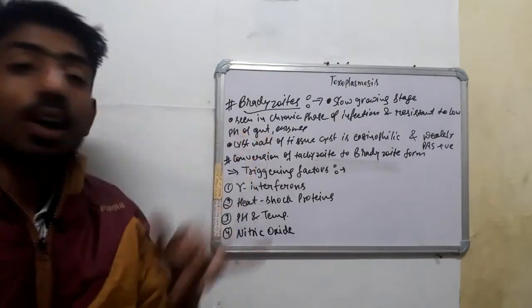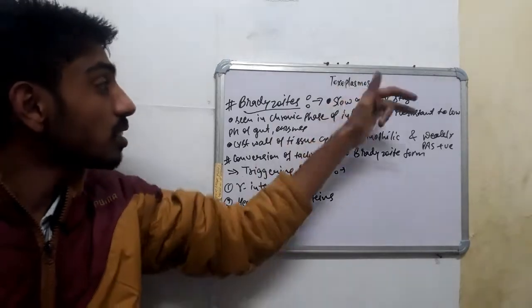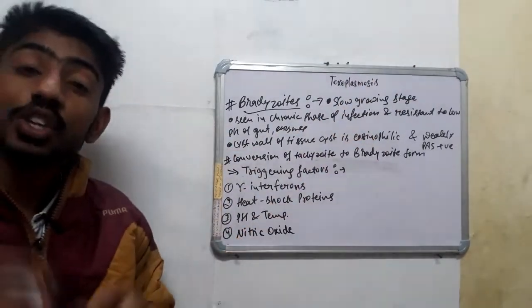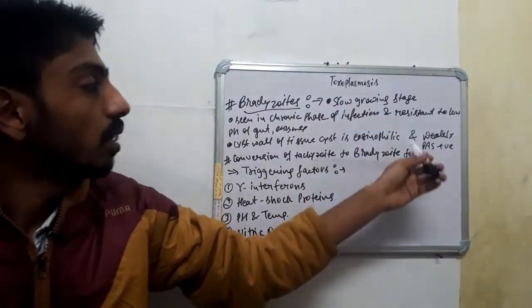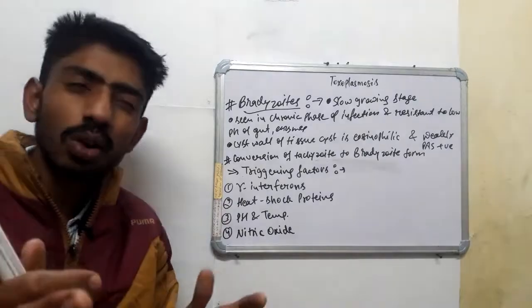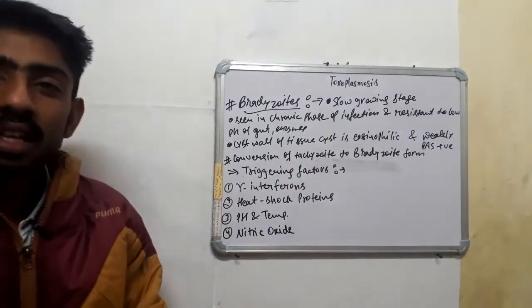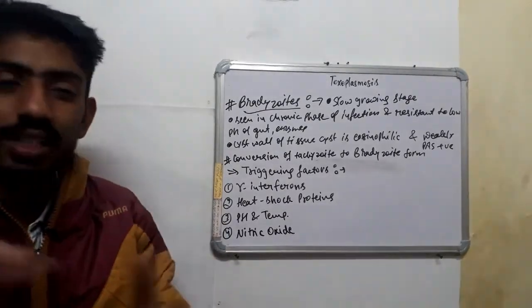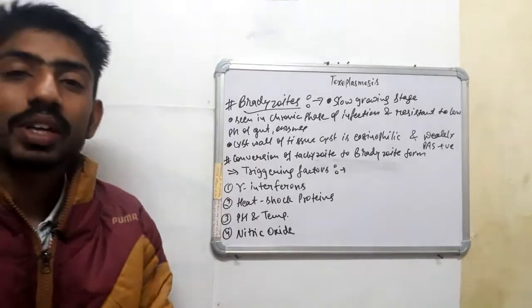Then the cyst wall of the tissue cyst, this is the slow growing stage in the tissue cyst. So the cyst wall of the tissue cyst is eosinophilic and weakly PAS positive. I think all of you know about the PAS stain, periodic acid Schiff stain, which is used in histopathology for the staining of the basement membrane of kidney.